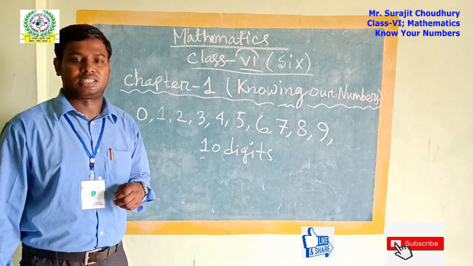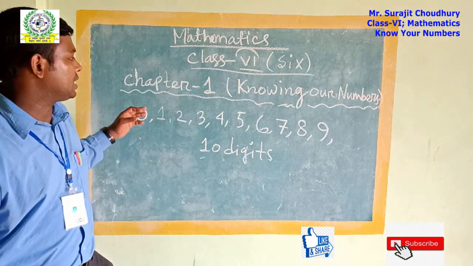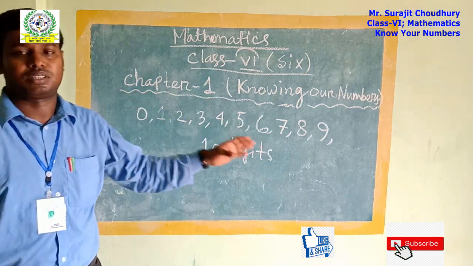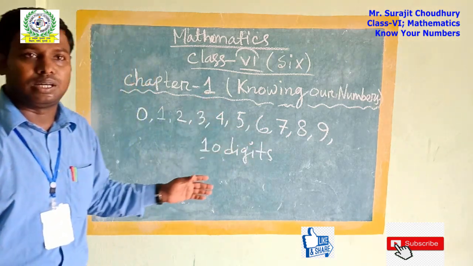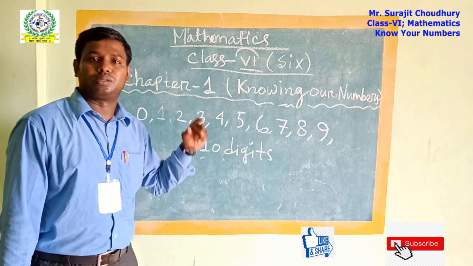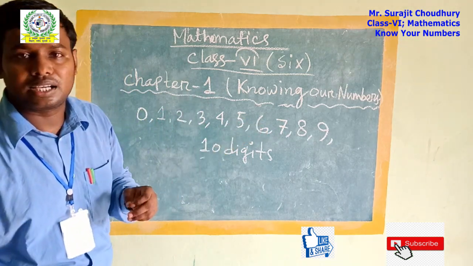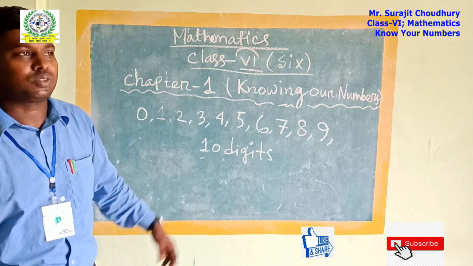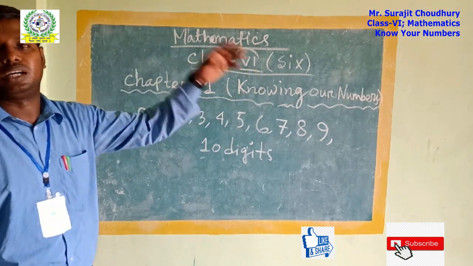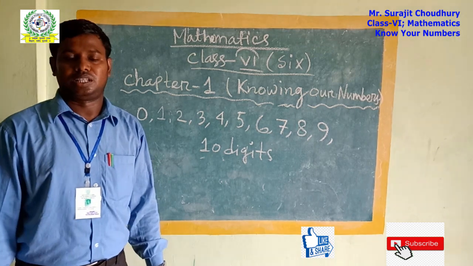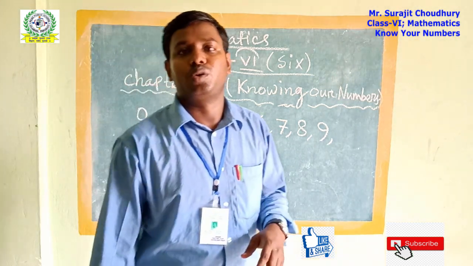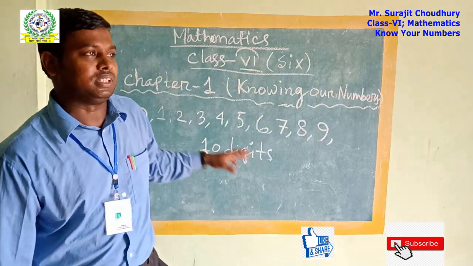In the previous classes, we have seen digits up to 10,000. First there is 100, then 10,000, then 1,000, then lakhs, then crores, then 10 crores. There are so many. After that, we go on to infinity. But you already know up to this. In this class, we will learn the whole idea about these numbers.